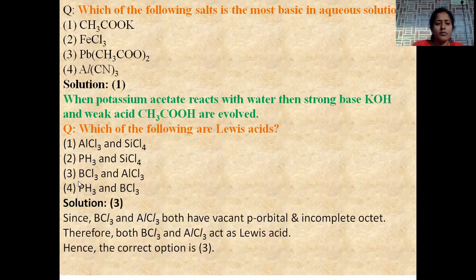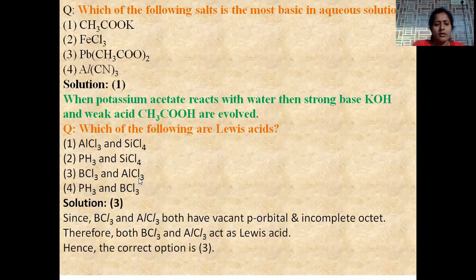Among all the given options, BCl3 and AlCl3 both have vacant p orbitals. That's the reason why these two are called Lewis acids, because they belong to the third group elements. So in the 13th group, the ns2 np1 configuration is there.